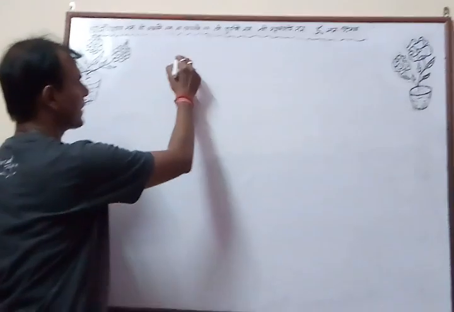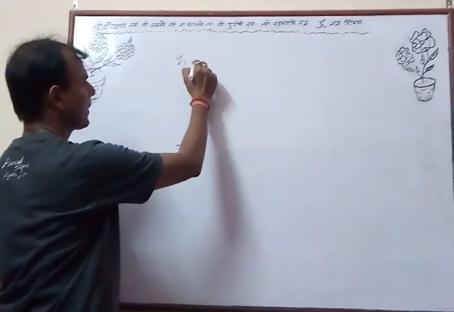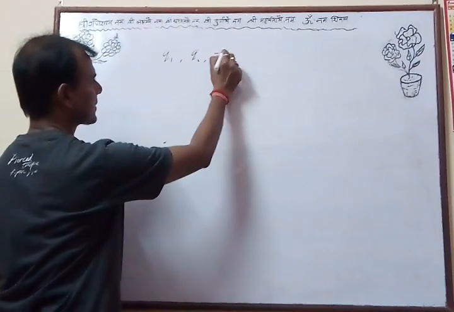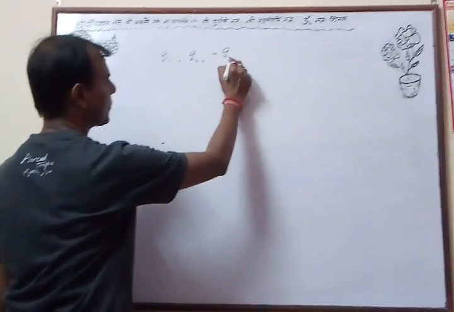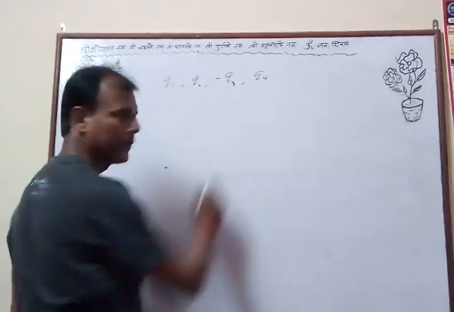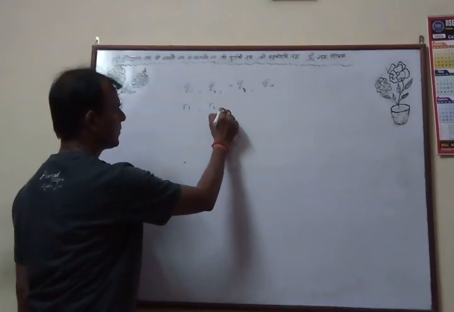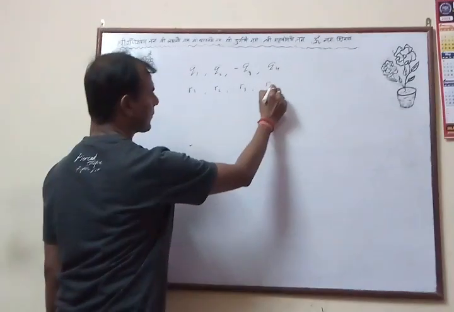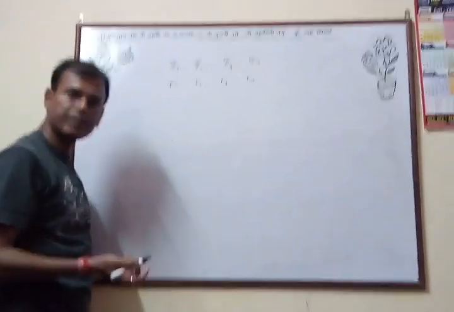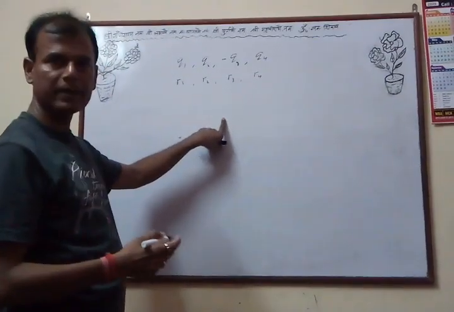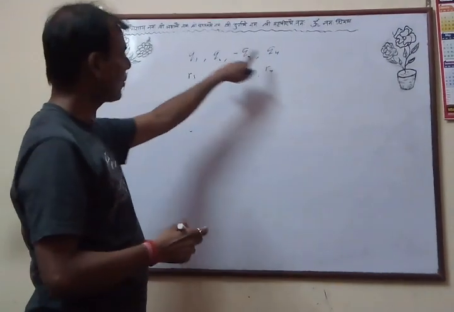Now if there are a group of charges, suppose Q1, Q2, and I am taking this as minus Q3, Q4, which are respectively at distances R1, R2, R3, R4 from any point P, at which we have to determine the potential due to all the charges.